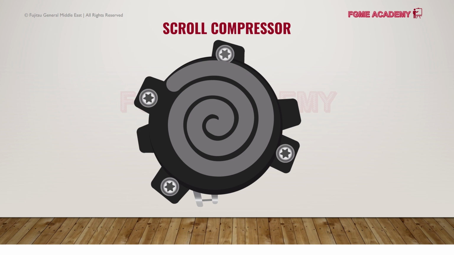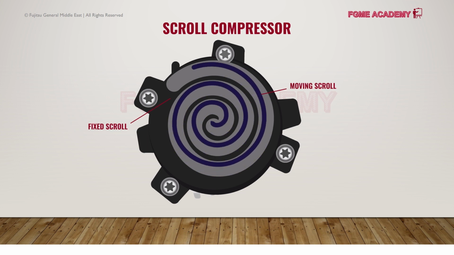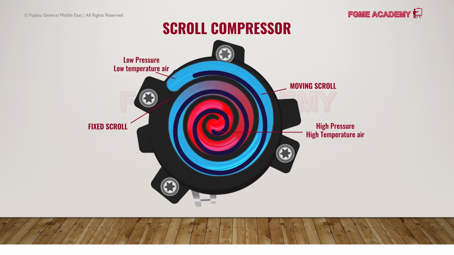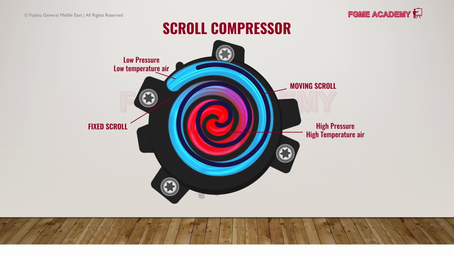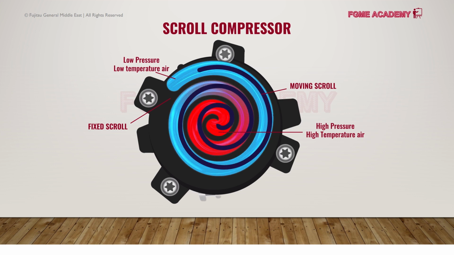Then the scroll type is composed of 2 scrolls, one is fixed at the center and the other is moving, and eventually compressing the gas in between. This is commonly used in residential to commercial applications.